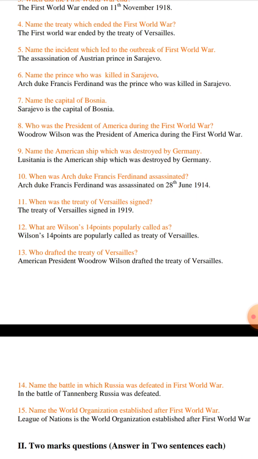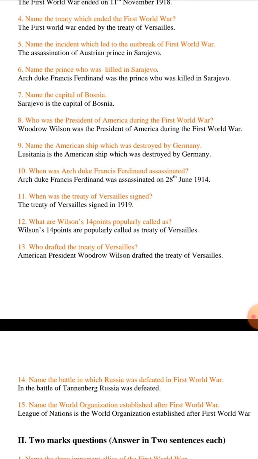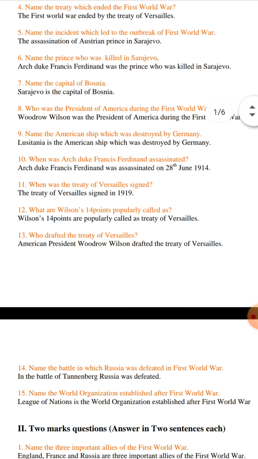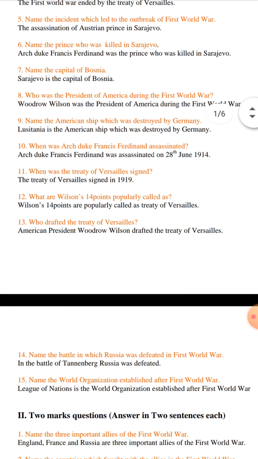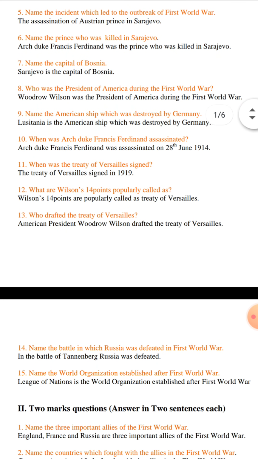Lusitania is the American ship which was destroyed by Germany. When was Archduke Francis Ferdinand assassinated? Archduke Francis Ferdinand was assassinated on 28th June 1914. When was the Treaty of Versailles signed? The Treaty of Versailles was signed in 1919.